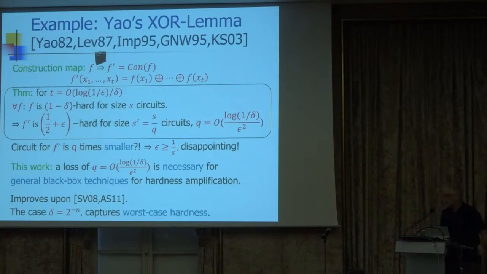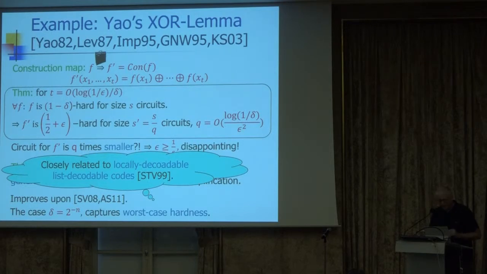I should also say that this also applies for the case where we start from worst case hardness, which is also widely considered. So this is captured when delta is 2 to the minus n. And in fact, this case and similar cases are closely related to locally decodable, list decodable codes, by the work of Sudan, Trevisan, and Vadhan. So if you are a coding theorist, then what we really show is lower bounds on the complexity of decoding algorithms for local decoding of list decodable codes. So that's another interpretation of our results, but I'm not going to explain why that is.